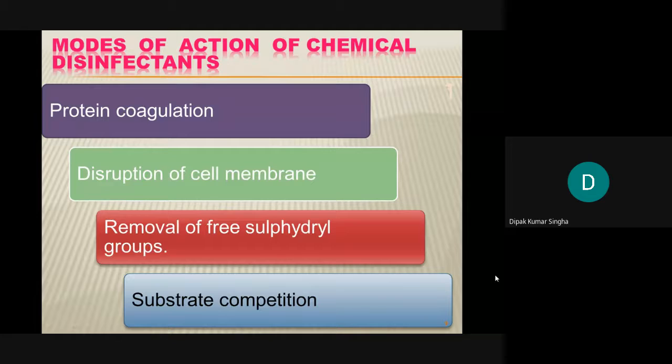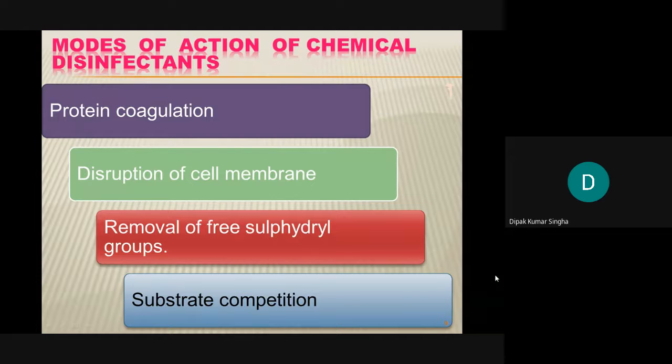The cell membrane is one of the most important components of a cell, whether in eukaryotes or prokaryotes. In prokaryotes, the cell wall is the outer membrane. If it is disrupted or destroyed by the chemical disinfectant, the microorganism will be killed, because the cell wall is the outer covering, that means the protection from the environment. So disruption of the cell membrane automatically kills the microorganism.